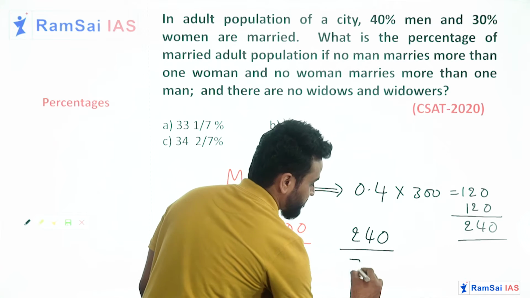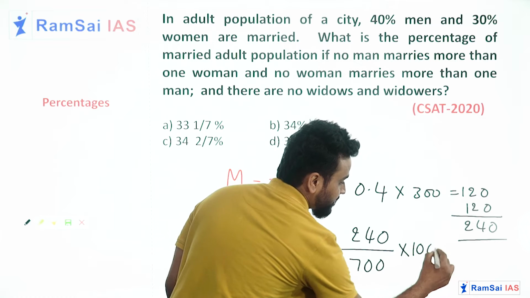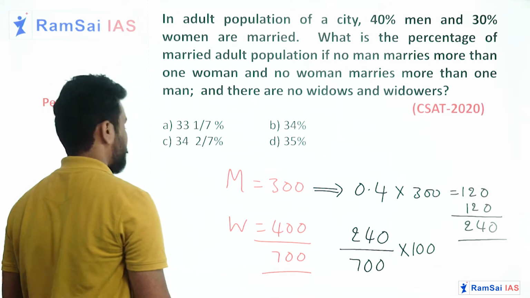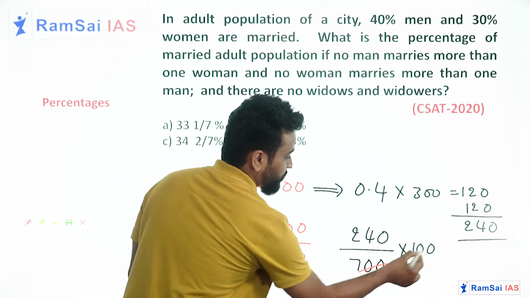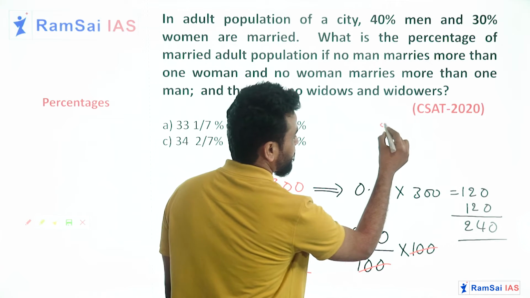So what is the percentage? 240 by 700 into 100. So tell me what is the value? That will be the answer. Two zeros cancelled. 240 by 7.